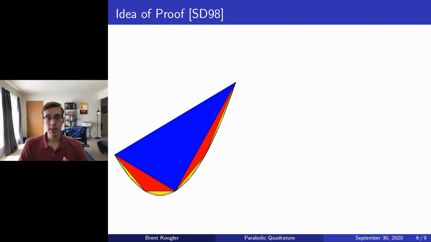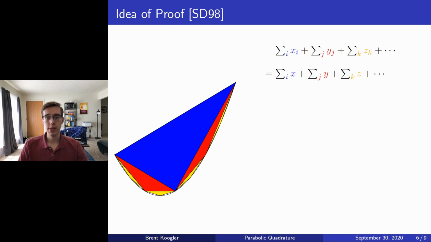So assuming that the sum of all of these triangles does in fact give the area of the parabolic segment, which does happen to be true, then if we wanted to be more explicit and compute the area, we would form this sum. In other words, we sum up all the blue areas, the red areas, yellow areas, etc. Now, what's interesting is that the yellow areas are equal to one another, the red areas are all equal to one another, and the blue area, of course, is equal to itself.